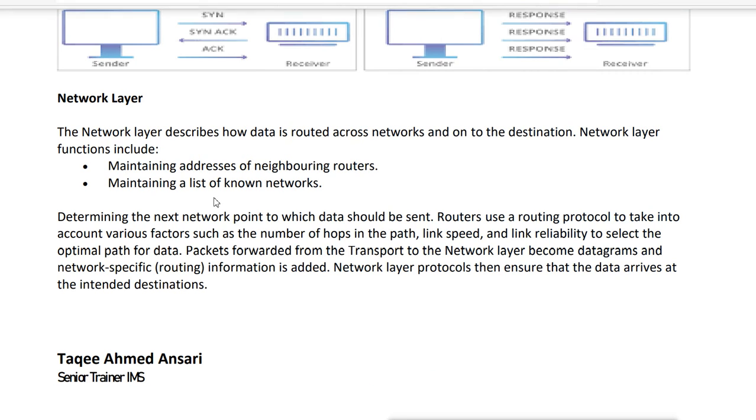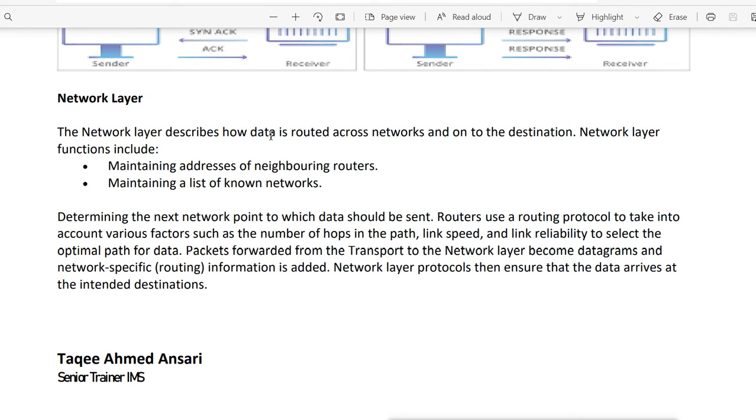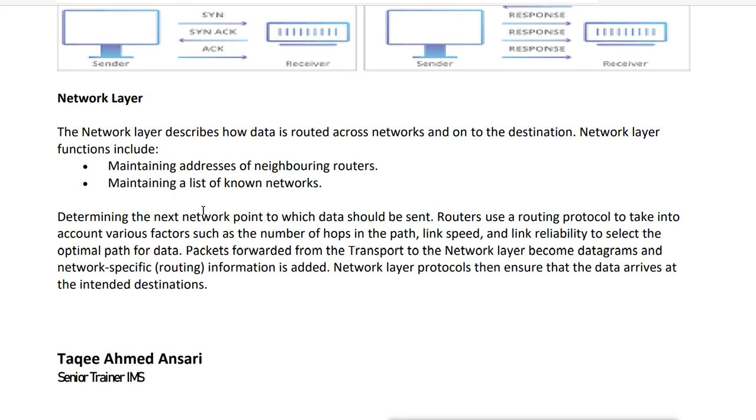Now network layer describes how data is routed across networks and on the destination. Network layer functions include maintaining the address of neighboring routers and maintaining the list of known networks. So it defines the logical addressing here in the networking layer. It determines the next network point to which data should be sent, and routers use a routing protocol to take into account various factors such as the number of hops in the path, link speed and link reliability to select the optimal path for data.